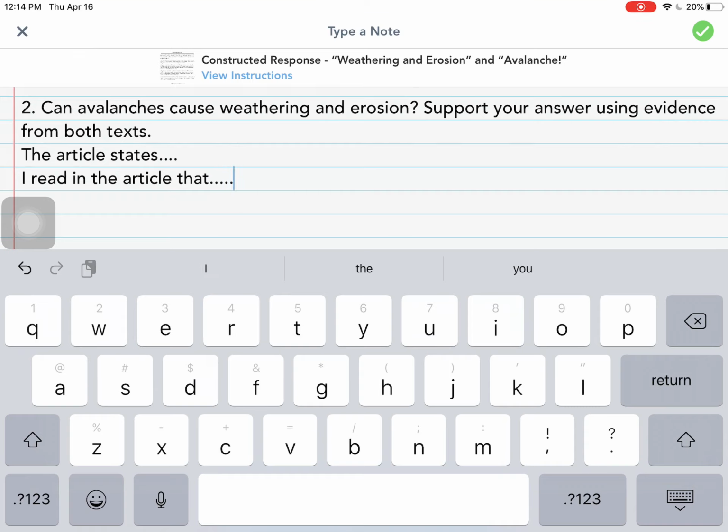So as you go in and find the answers in the article, make sure to use these sentence stems to show me that the information you're using came from the article. That is how you support your answer using text evidence in a constructed response.